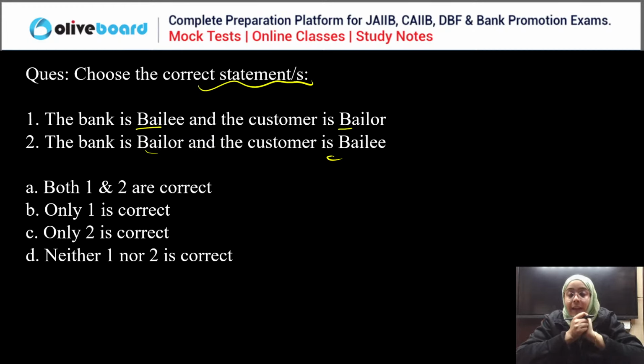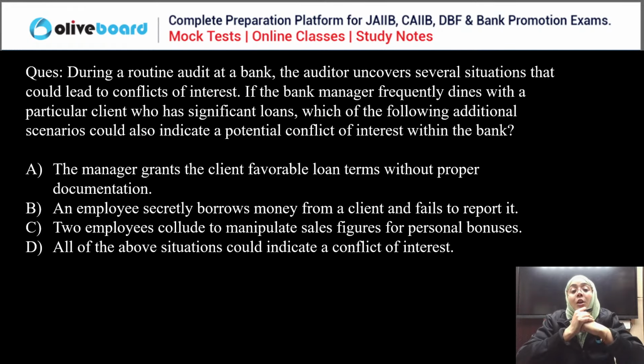So in the bailor-bailee concept, the customer is always a bailor and the bank is always a bailee. So only statement one is correct, second is wrong. So if we talk about the correct answer, yes, B is the correct answer. Very good.